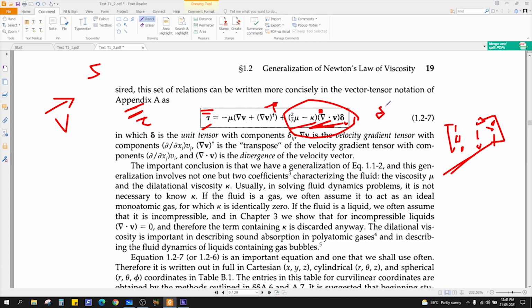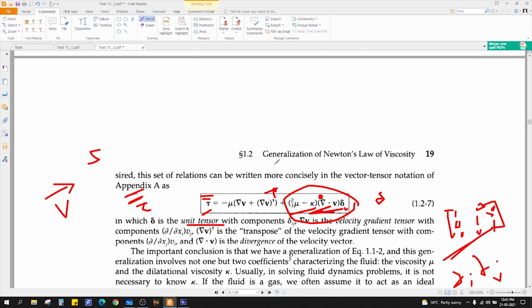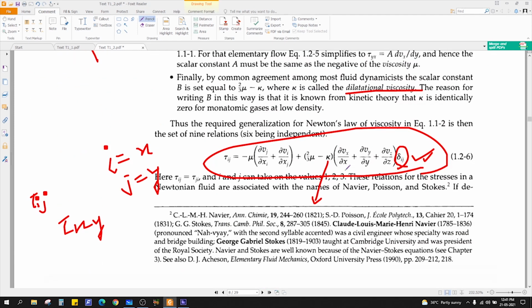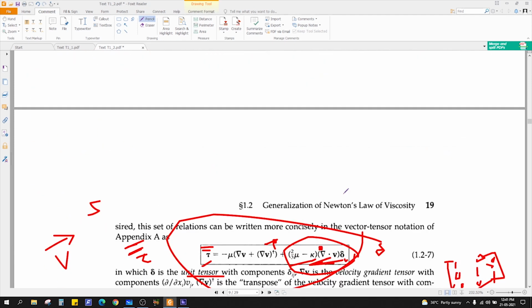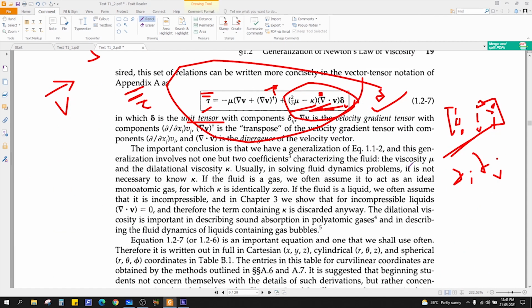Or it will depend on what the components i, j are. You'll see it later. So this is called the unit tensor. This is your vector notation. You can also write it component-wise by using the other notation. So this is your vector notation.